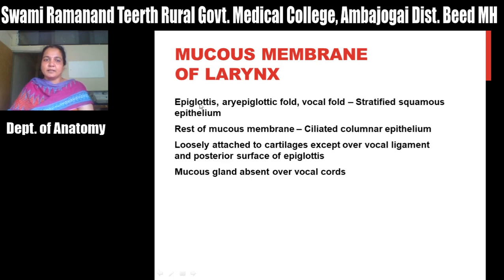In some parts, the epiglottic fold and vocal fold have stratified squamous epithelium, and the vocal cords are devoid of mucous glands, while other cavities have various mucous glands or goblet cells. This mucous membrane is loosely attached to the cartilages except at the vocal ligament and over the posterior surface of the epiglottis. So this is all about the laryngeal cartilages and laryngeal cavity, today's first lecture, larynx 1.